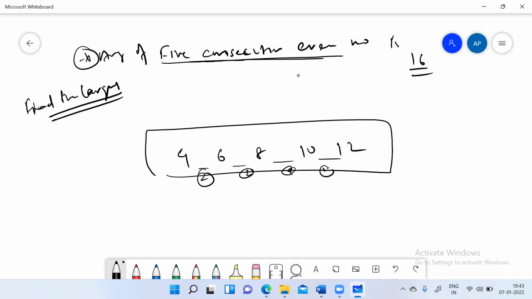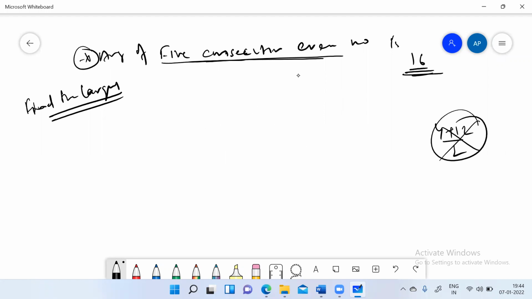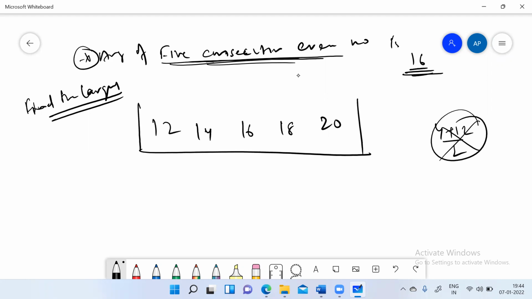This is in AP. And since we are able to see that these are odd numbers, we don't even have to do it the way like 4 plus 12 by 2. We don't even have to do this. We can just pick the central value as an average. So now we know the 5 consecutive even numbers will always have their average as the third number from either side. So if 16 is the average of 5 consecutive numbers, these 5 numbers will be 16, 18, 20, and 14, 12 only. There is no other way to get 16 as average for 5 consecutive numbers.